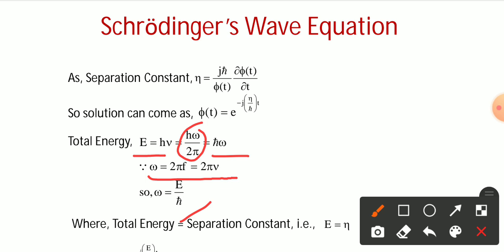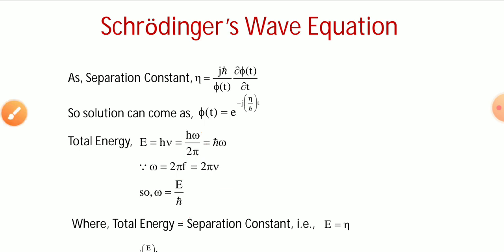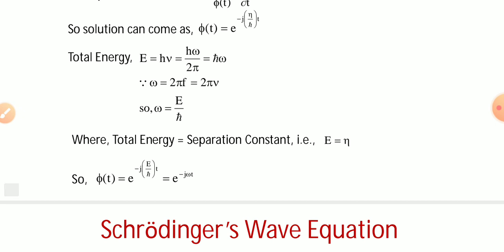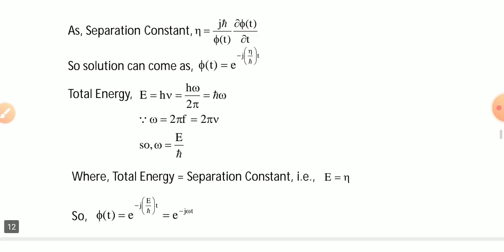Ultimately the expression comes in the form E equal to h cut omega. So from this you can conclude that the total energy, that is the separation constant, can be written in the form E equal to eta. So phi of t, which is written as e to the power of minus j E by h cut t, can also be written as e to the power of minus j omega t.